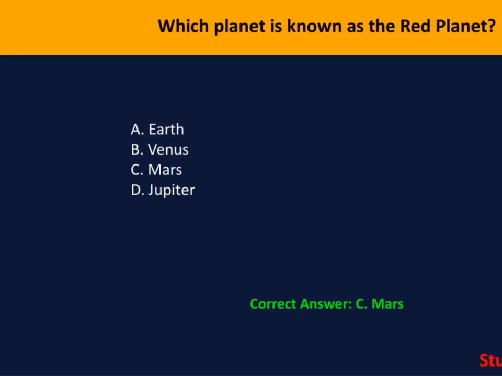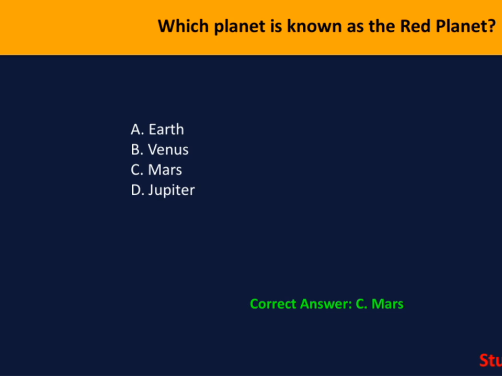Let's take a look at the question on this slide. It asks, which planet is known as the Red Planet? The correct answer here is C, Mars. Now, why is Mars called the Red Planet? Well, it's because of its surface, which is rich in iron oxide, giving it a reddish appearance when viewed from Earth. This distinctive color has made Mars stand out among the planets, and it's often associated with themes of exploration